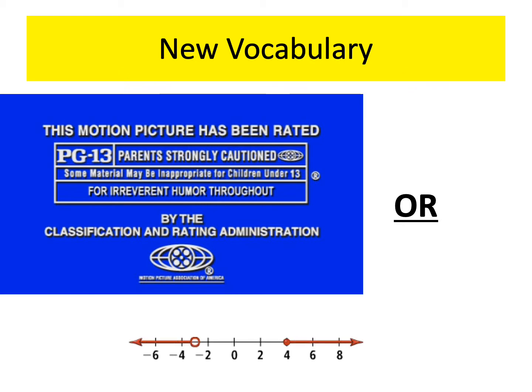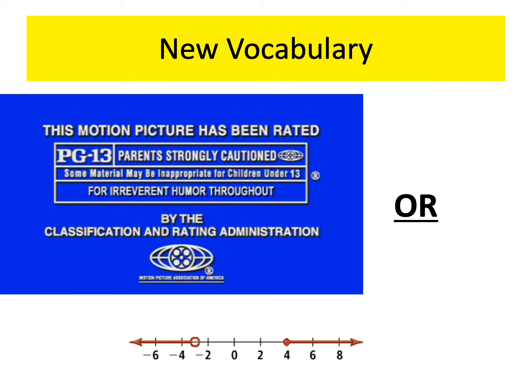Mathematically, this is what an "or" looks like. We still have two circles. And notice that our number lines are going in opposite directions. Now, I'm going to caution you, we're looking at some simple cases. There are some other cases that we'll see on day 2 where this is not the case. But in general, at least for today's homework, this is what it's going to look like. The "and"s are going to be two circles joined between each other, and the "or"s are going to be two circles going away from each other. Okay.